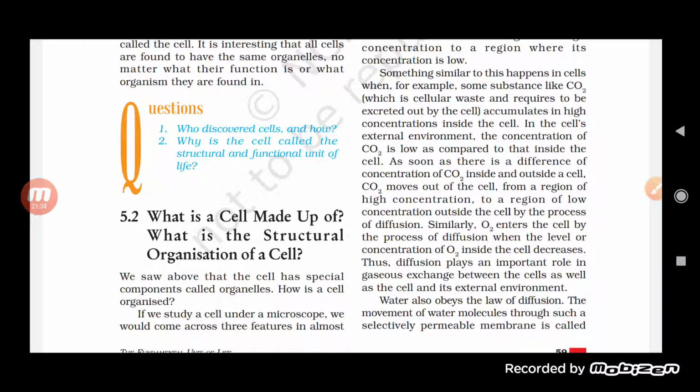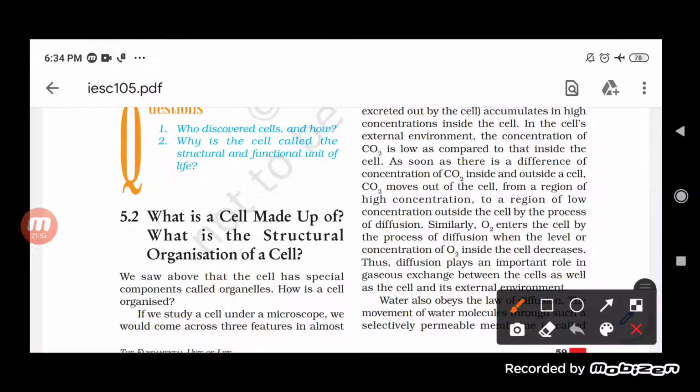Why out of the cell? That is from the region of higher concentration to the region of lower concentration, and the process involved here is the process of diffusion. So we can now define diffusion: movement of the material from the higher concentration to the lower concentration. Now see here, it is already given that movement of carbon dioxide from the cell, from the region of higher concentration to the region of lower concentration outside the cell, is by the process of diffusion.